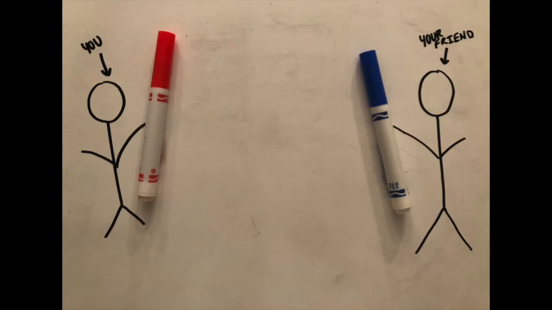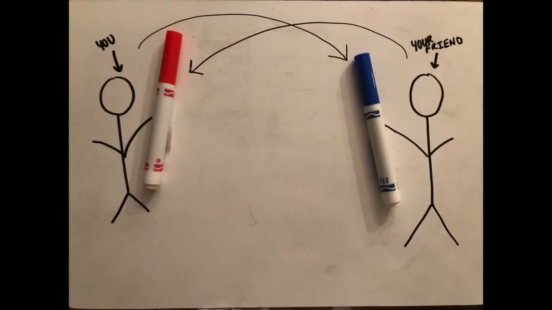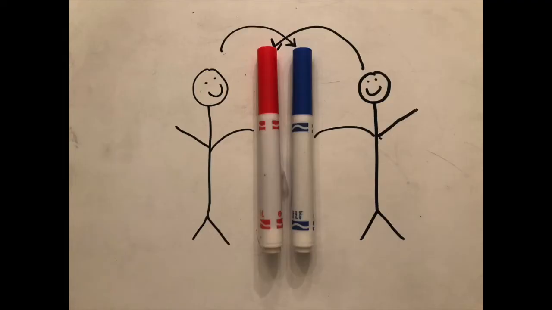Your friend has a blue marker and you have a red marker. And your friend needs the red marker that you have and you need the blue marker that your friend has. It wouldn't make sense to trade your markers because you'll need your original marker back, so instead, you guys sit next to each other and now each of you has access to both markers. This scenario is similar to the other type of chemical bond, covalent bonds. However, atoms in covalent bonds don't share markers, they share electrons.